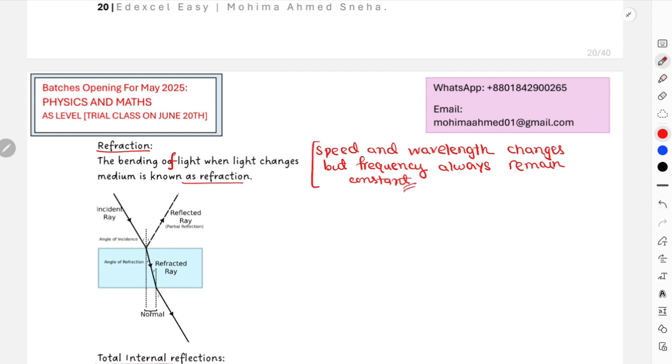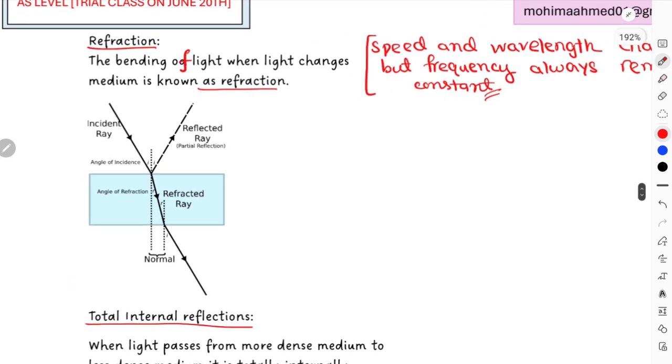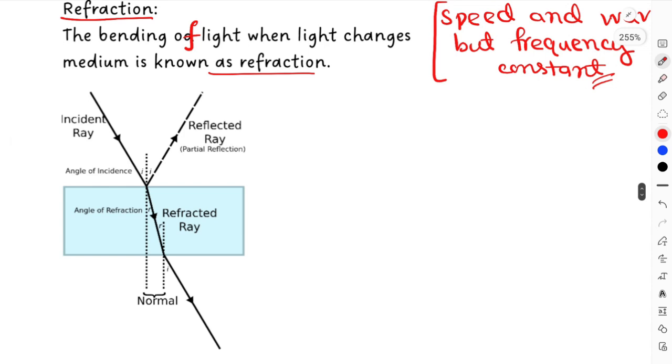Okay, very important part. Then again, over here, in this case, how would you know in which direction the light will bend? Is it going to bend towards the normal, away from the normal? I do not know, right? I cannot guess that, obviously. How would I understand that? That is because over here, this is how refraction occurs, by the way.